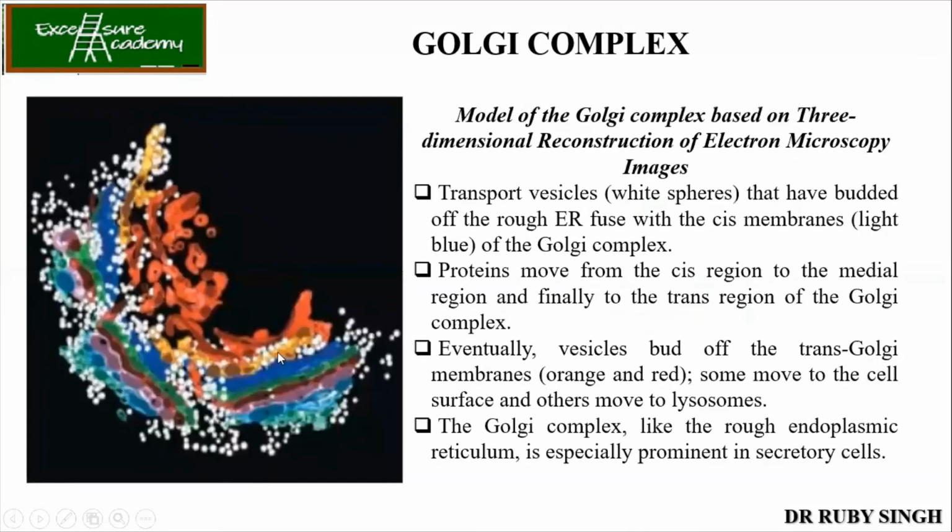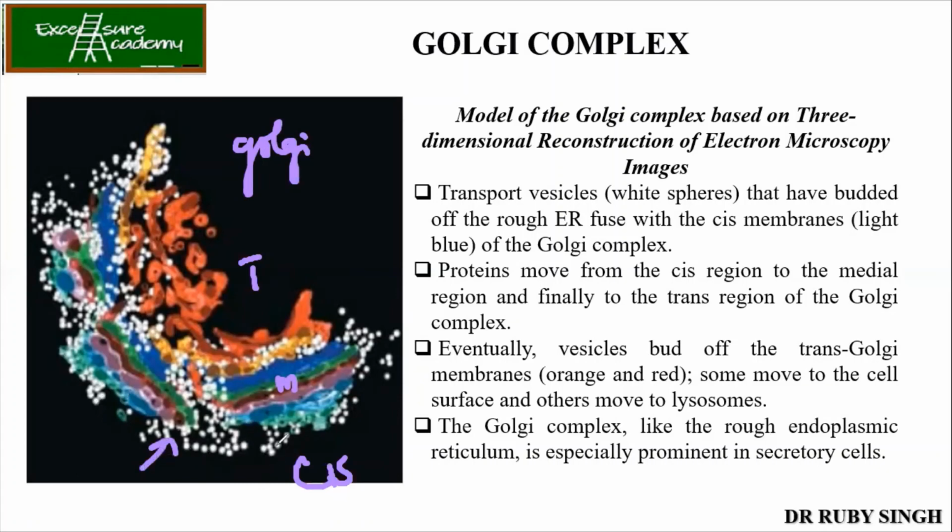Here you can see that these white things are the vesicles. These are the transport vesicles which bud from the ER and bind to the cis portion of your Golgi. This is your cis portion, then medial, and the red-orange color is your trans portion. This is your Golgi model. These white vesicles from the ER go and fuse with the cis portion of the Golgi.